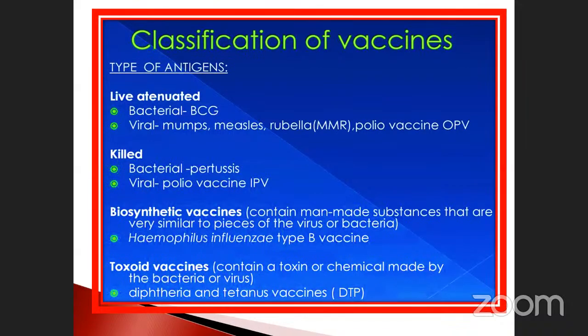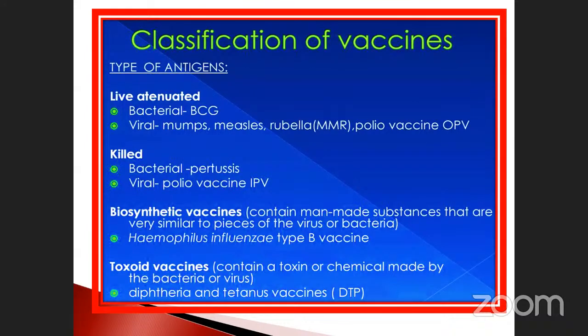Another one is called biosynthetic vaccine. Biosynthetic means man-made substances that are very similar to species of the virus and bacteria. It is commercially prepared in the lab. The components will be similar to those of the infecting pathogen, virus or bacteria. Haemophilus influenzae type B vaccine is also a biosynthetic vaccine, commercially prepared in the laboratory. Toxoid vaccine contains the toxin or chemical made by a bacteria or virus. Diphtheria and tetanus toxoids and also DTP come under toxoid vaccines.